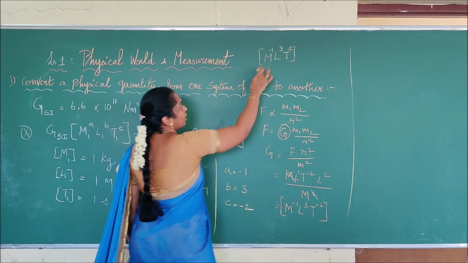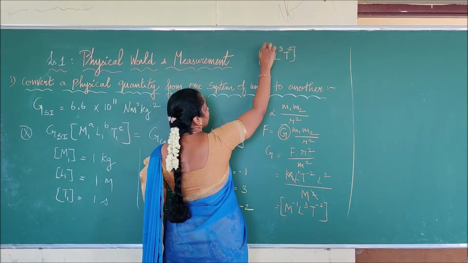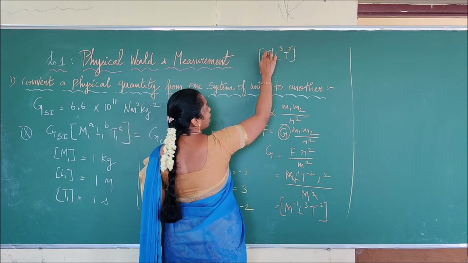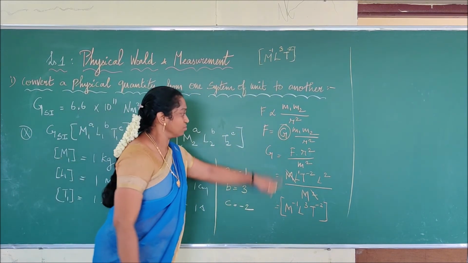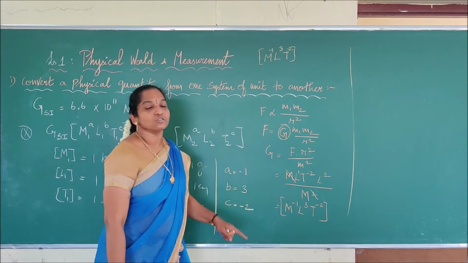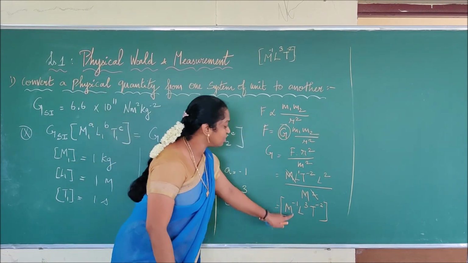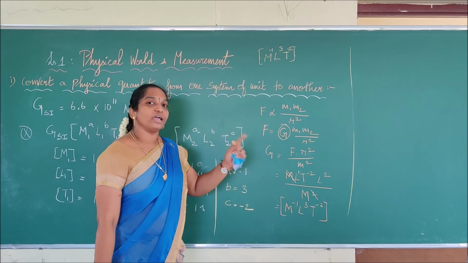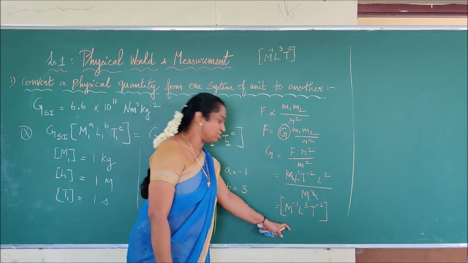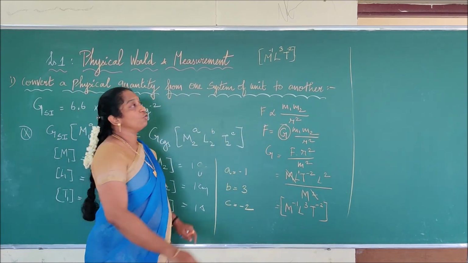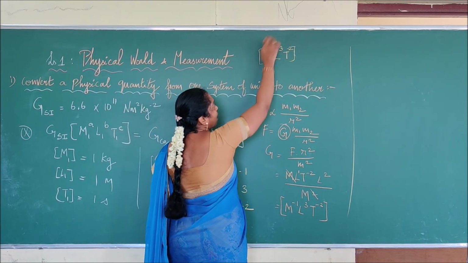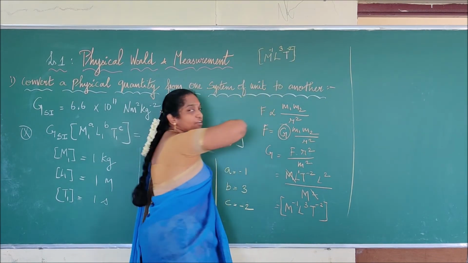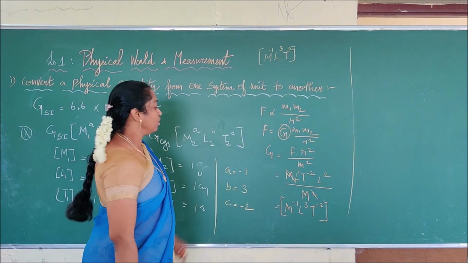Right? We have substituted M, L and T. Then we write 1, 2 and 3 here and we put a minus sign for the first and the last one. So we will get this dimension. But really we have to work it out like that. There is no need to explain this in the problem. If we know the dimensional value of the gravitational constant, we can directly write it. So in order not to make mistakes, we have to remember M, L, T, 1, 2 and 3 and put a minus sign for the first and the last term. Is it clear to you?